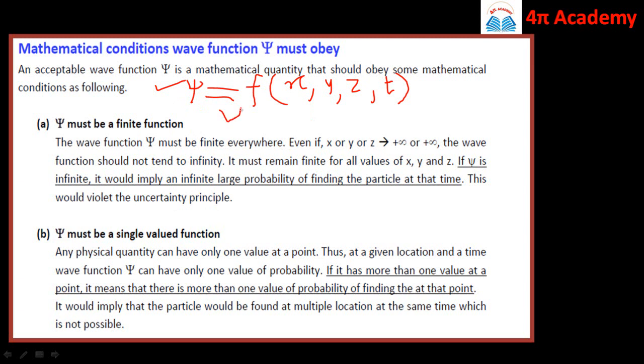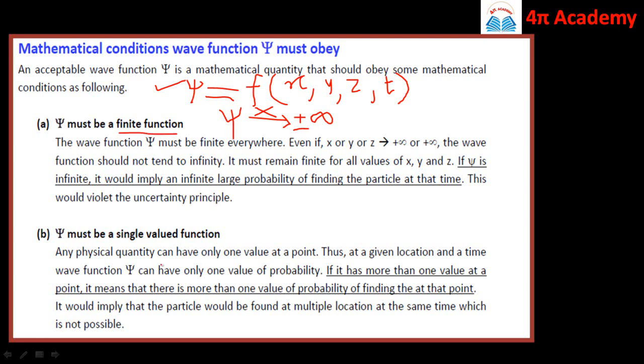So this would violate the uncertainty principle, and therefore infinite probability is meaningless, and hence psi should not tend to infinity. This wave function psi should not tend to either plus infinity or minus infinity, because when it is multiplied by its complex conjugate psi star, it is going to give us the probability density, that is the probability of locating the position of particle in a given volume element.